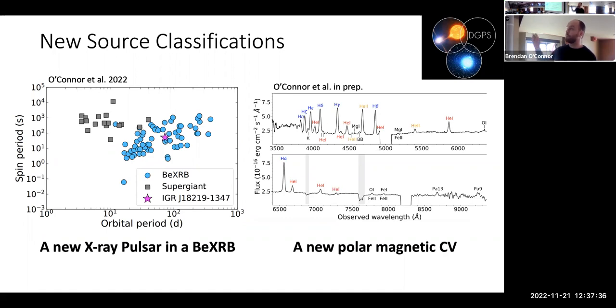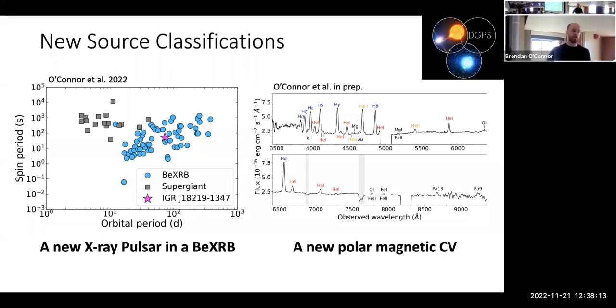The other object was a new polar magnetic CV. And here's an optical spectrum of its counterpart. We see all these emission lines. It's really just a nice spectrum that we were able to get here from the Southern African Large Telescope. And one of the ways we classify it as a polar magnetic CV, besides the fact that we can take photometry of this object and identify its orbital period of about 3 hours, is that H alpha, H beta, H gamma, all these things are at similar flux levels. And this is what we call a reverse Balmer decrement. Because normally, if you're looking at galaxies or something like that, H alpha is generally much, much, much brighter. And in these systems, the physical processes reverse that.